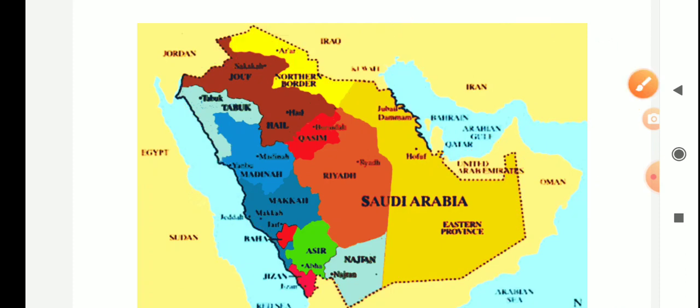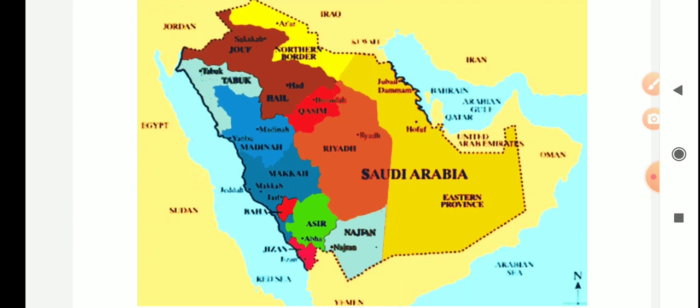So the Arabian Peninsula is surrounded by the Red Sea on the west coast, and by the Arabian Sea to the south. Look at the question here: which country is known as the Middle East? Which country is called the Middle East? So all the countries, which country?